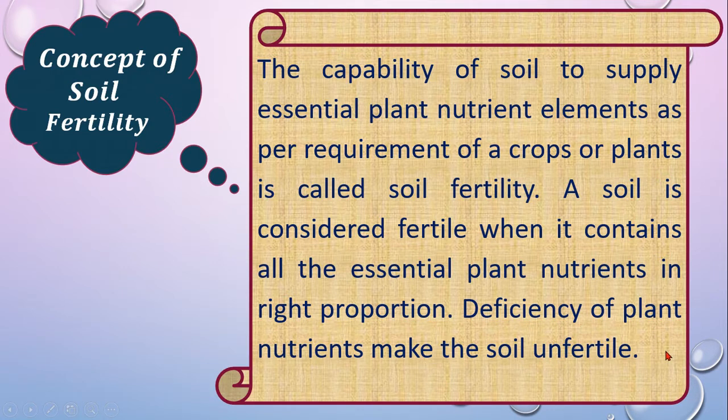That means when all types of nutrients are present in the soil and the plant takes up those nutrients from the soil, that is called soil fertility.